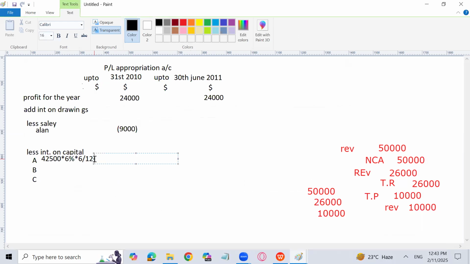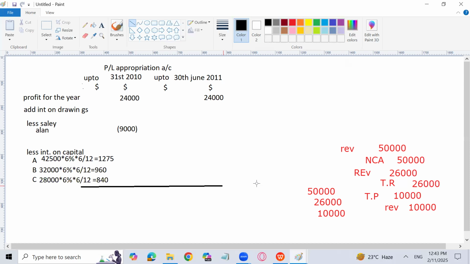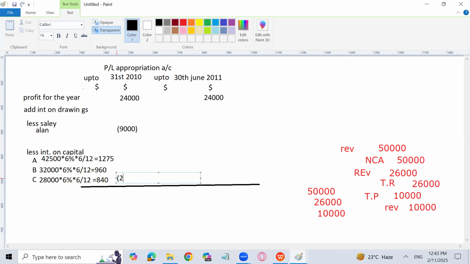So what is the amount? 1,275. Next is 32,000 into 6% into 6 over 12. How much? 960. Next, 28,000 into 6% into 6 over 12. 840. You need to add it up because I have to write it down in the next column, and it will be subtracted actually. Yes, 3,075. If you want to write the negative sign, you can. If you don't want to write the negative sign, even that is fine, but you have to subtract it.